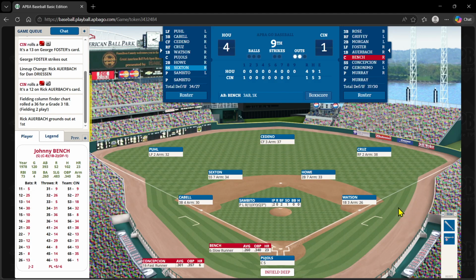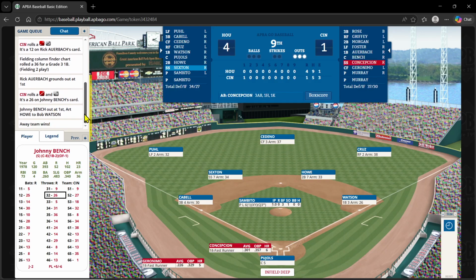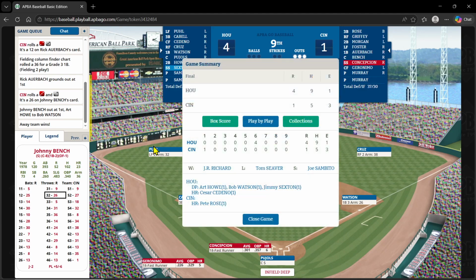Reds down to their last out. It's Johnny Bench. Looks like Cedeno's homer is going to be the decider. And a 26 is an out. Art Howe to Bob Watson, and the Astros win on opening day. They score 4 in the 6th to upset Tom Seaver. It was Cesar Cedeno with a 3-run homer that was the difference in this game. Rose homered for the Reds, but that's all they got. And the Astros on opening day beat the Reds 4-1, 9 hits for Houston, 5 hits and 3 errors for Cincinnati.